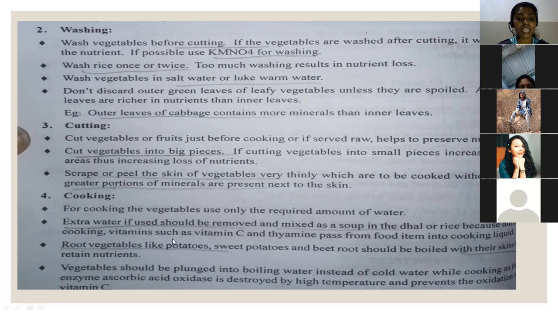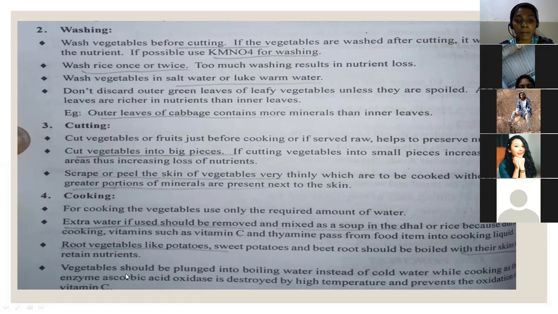And root vegetables like potatoes, sweet potatoes and beetroot should be boiled with their skins to retain the nutrients. So we will all do like that only. The sweet potatoes and beetroots, which are root vegetables, should be boiled with the skin to retain the nutrients.